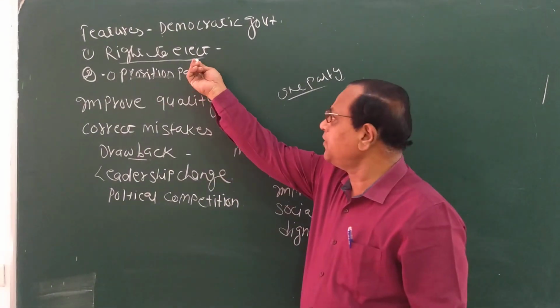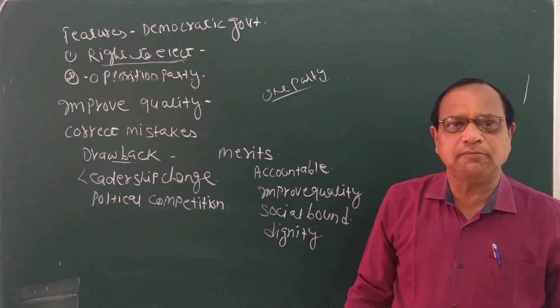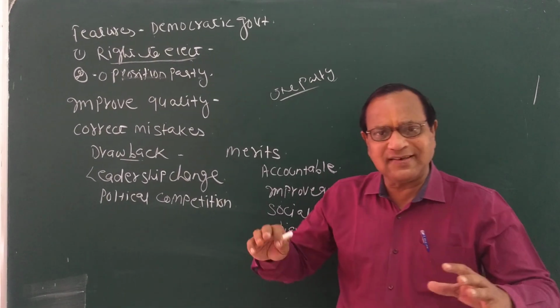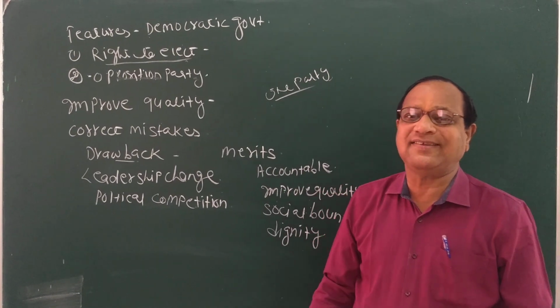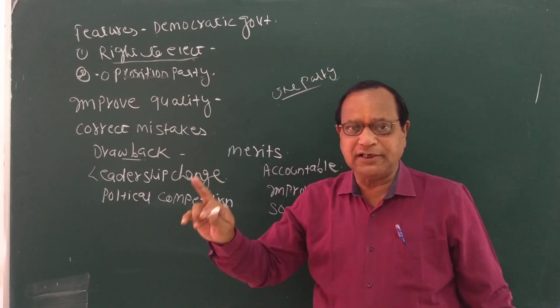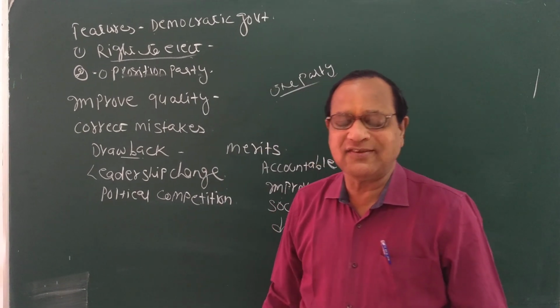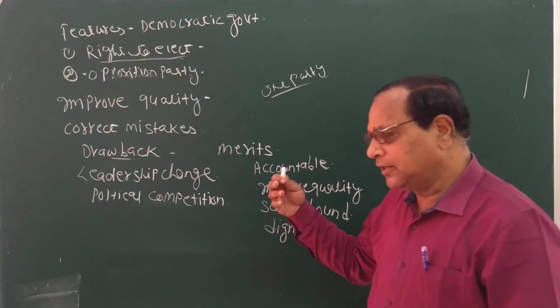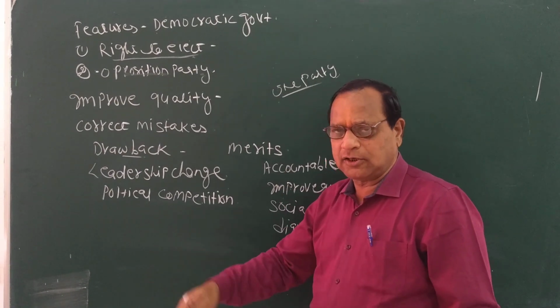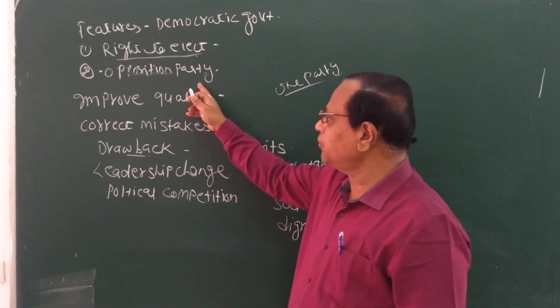If I talk about India, India is the only country in the world which is truly democratic, because democracy has originally been practiced here. Right to elect means every adult is free to elect the representative of his or her choice. There is no pressure, and there is no bound over that to elect any of the representatives.